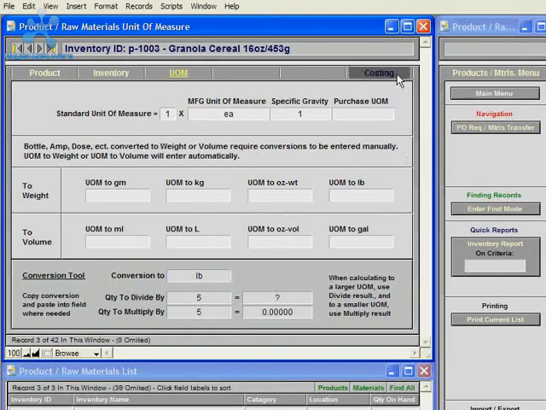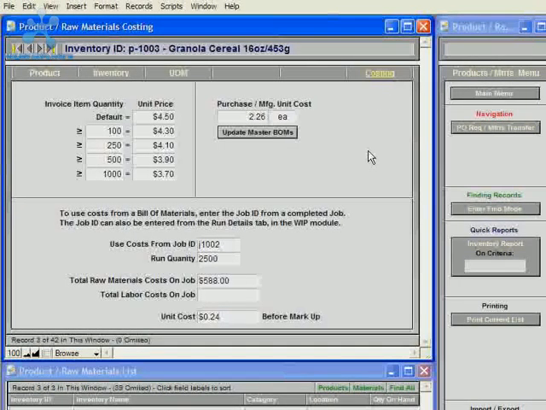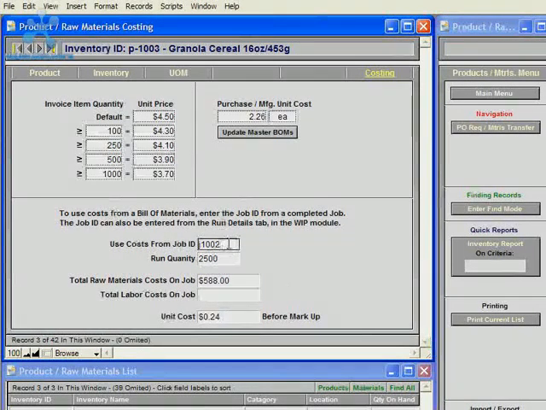And the enterprise automation system also comes with a basic job costing detail view. And in the bottom part of this window, it'll summarize the costs for all raw materials used on a job, and it will also summarize all of the labor costs entered on the line items